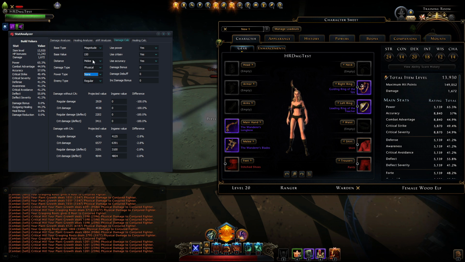And we can see here, we also have distance melee, which is the same as none for this power because we don't have any melee bonus. And if we set this to ranged, then we're actually off more. But if we set this to negative ranged, then the values all of a sudden are very close. Wait, is this magical? No, it's not. But we are super close now. I'm not sure why this is still 0.2% off. It should be a lot closer than that. But there are some weird things going on.